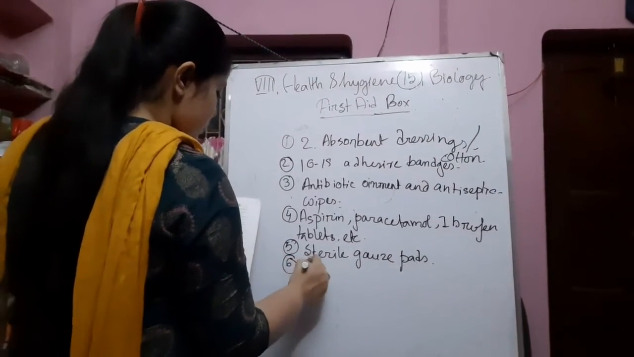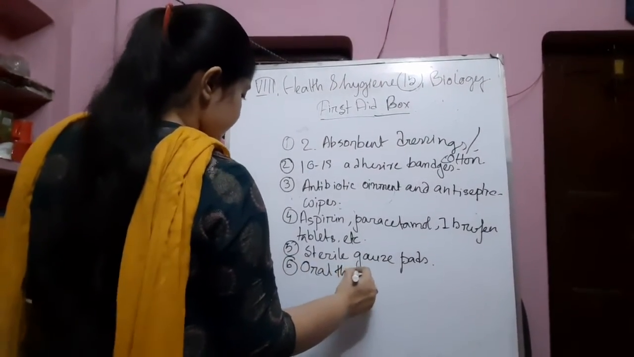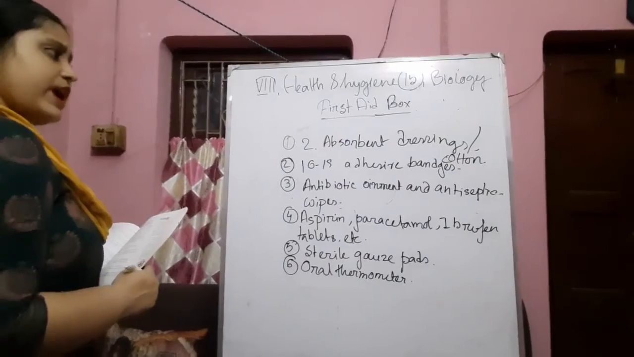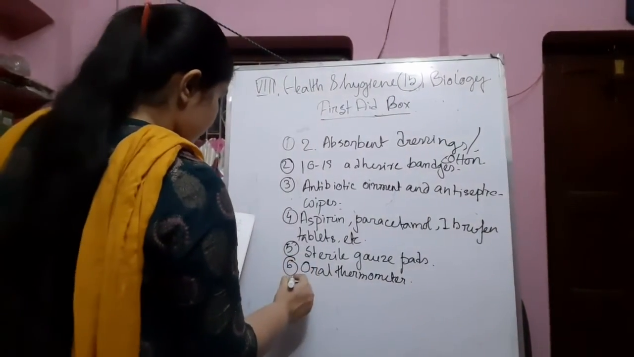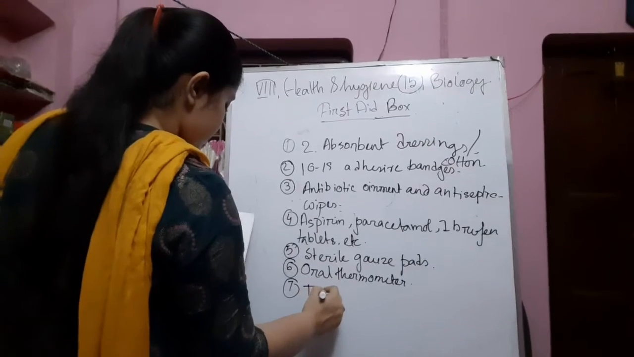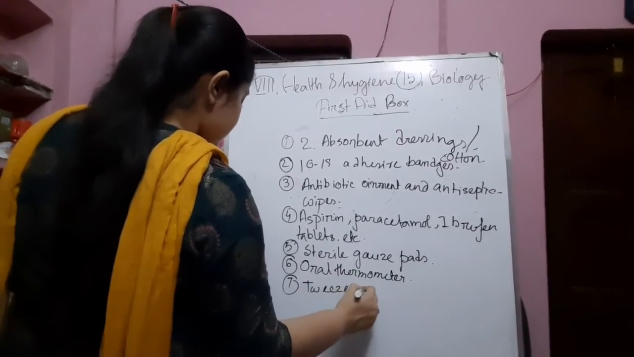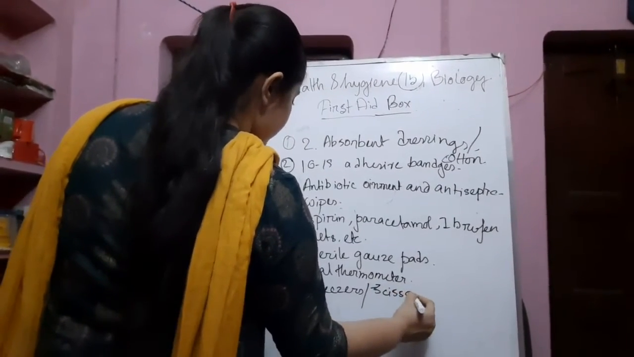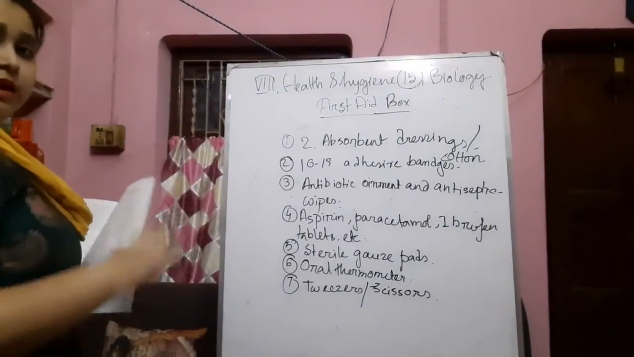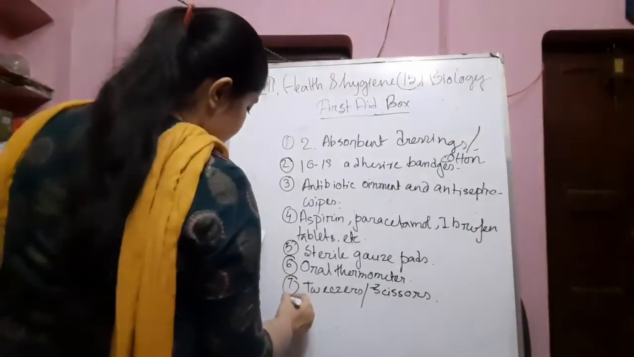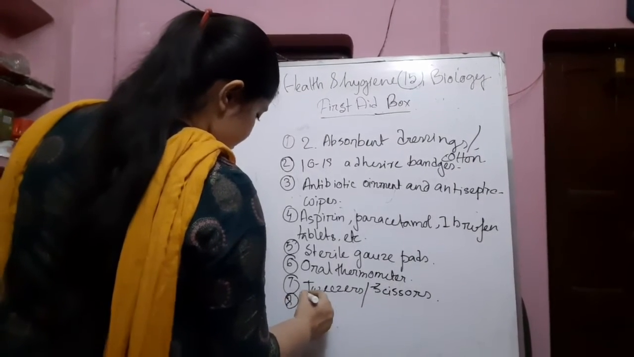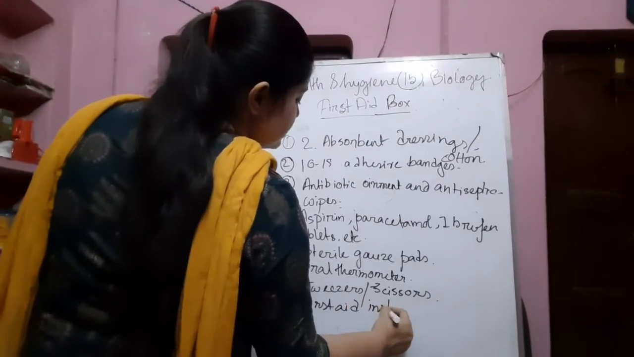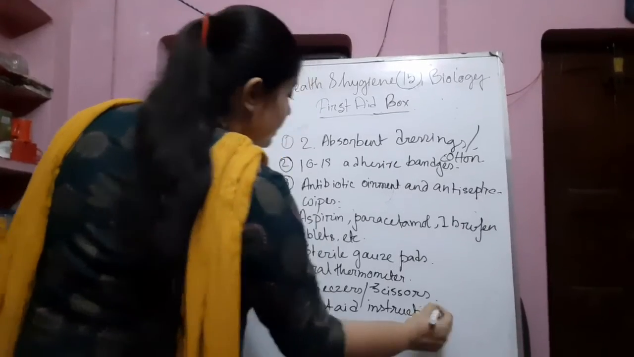Next, oral thermometers. We all have thermometers in our house. We have to carry one in the first aid box too. Next, tweezers or scissors. They also have their particular importance. And finally, a first aid instruction booklet.